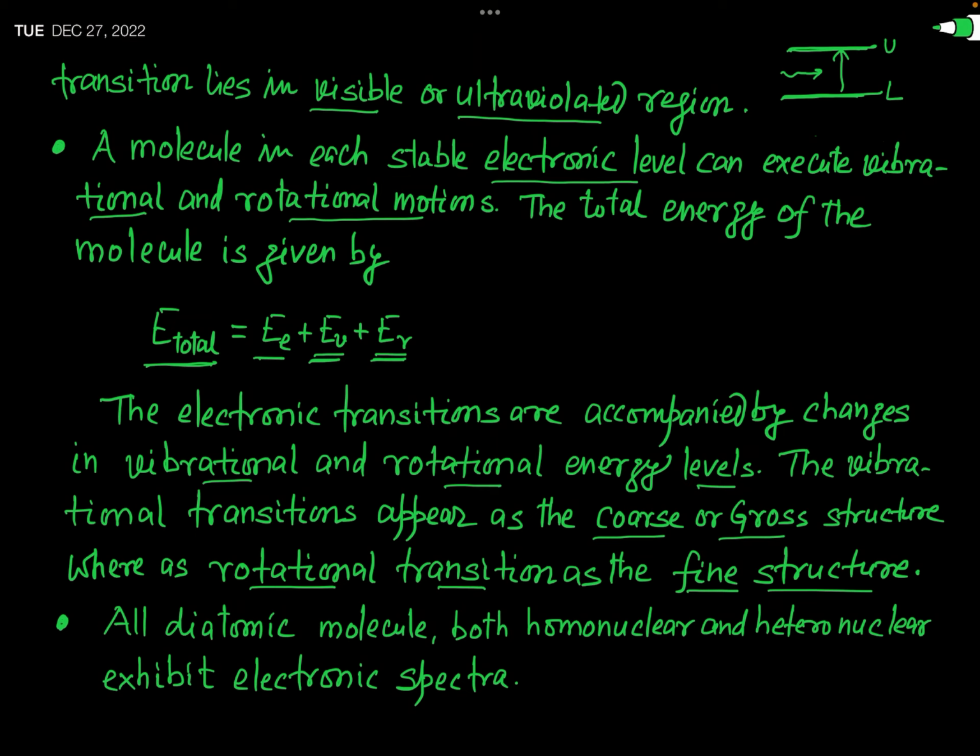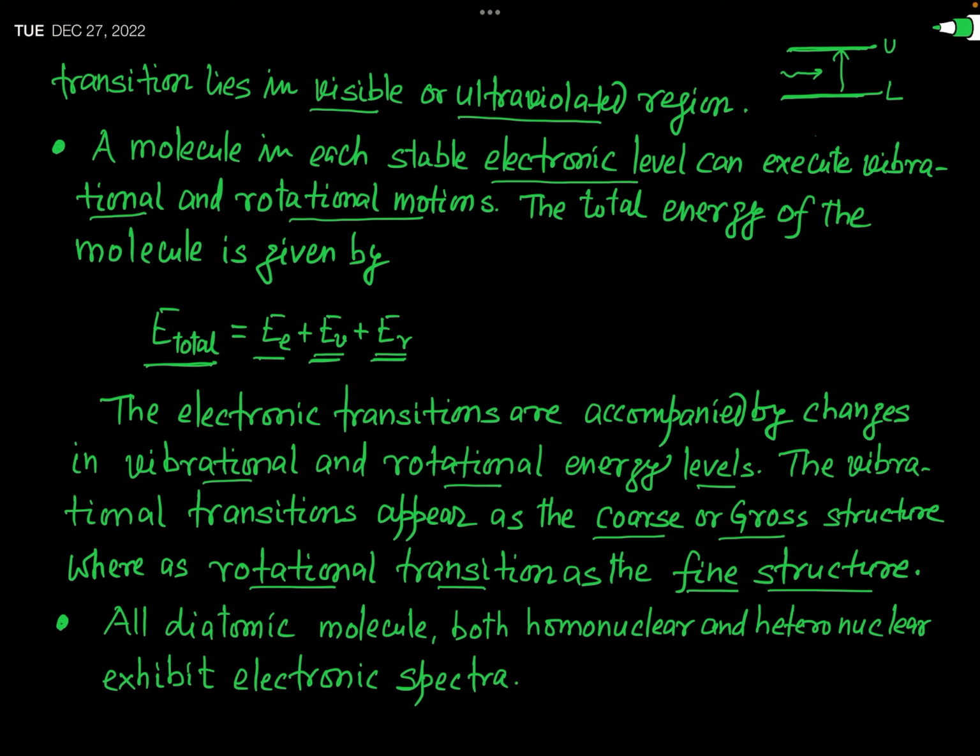Actually, in the forthcoming lectures we will see separately the vibronic coarse structure of electronic spectra and the rotational fine structure of electronic spectra. We will see these two spectra in separate sections, in separate lectures. So the conclusion is that during an electronic transition, vibrational and rotational spectra are also obtained. The vibrational spectra has a coarse or gross structure, while the rotational transition gives rise to the fine structure of this electronic spectra.